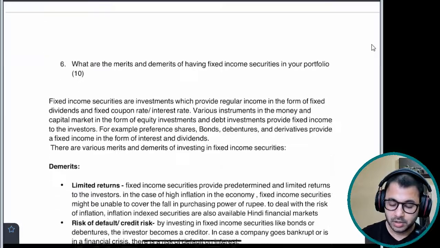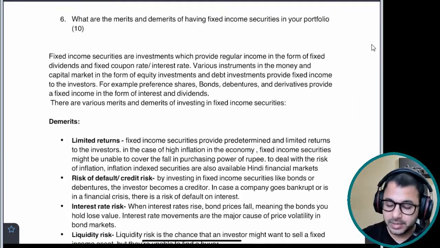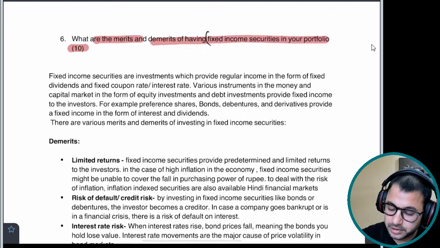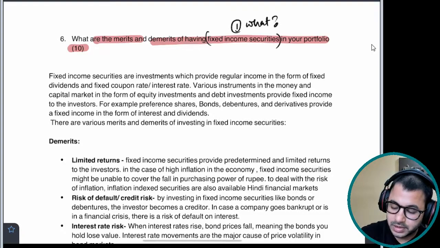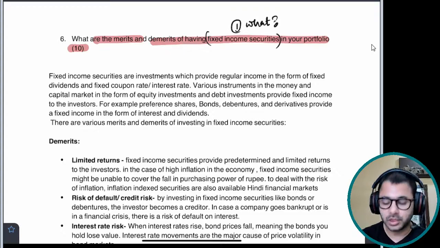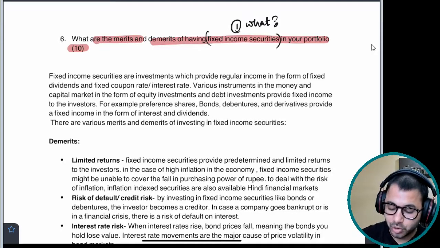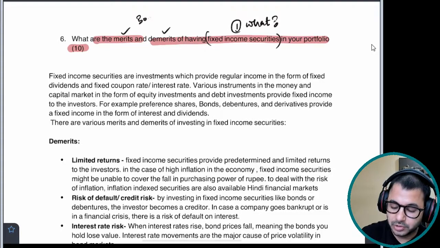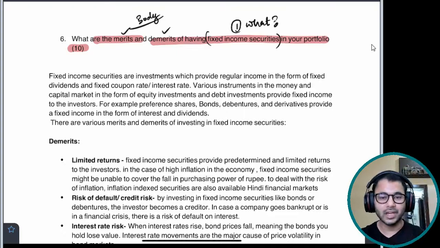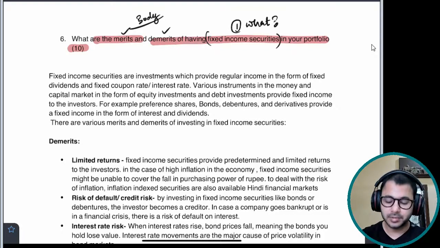Okay. Last question. What are the merits and demerits of having fixed income securities in your portfolio? Very simple question. You talk about fixed income securities. What are fixed income securities? This is your introduction. Very simple. We identified the keyword, fixed income securities. What are those? Then you talk about merits and demerits. This becomes your body. I hope this is clear. The structure is clear in our mind.